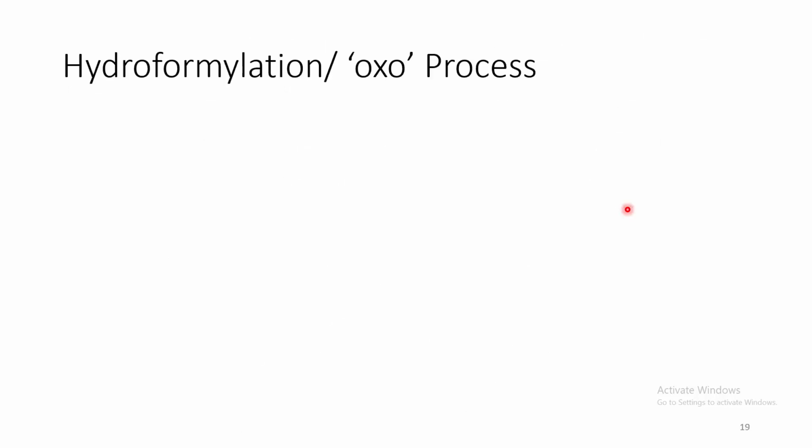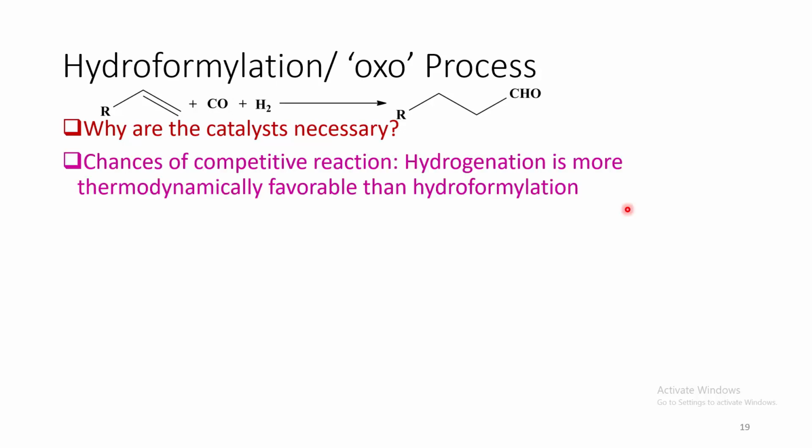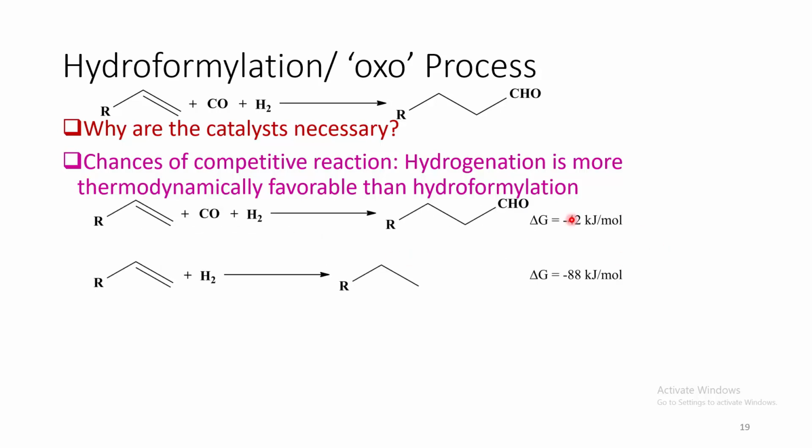Now we move towards the next section about the hydroformylation reaction, which is also known as the OXO process. The reaction can be written like this. But the first question that comes is, why is the catalyst necessary? Because there is a chance of a competitive reaction. Hydrogenation is more thermodynamically favorable than hydroformylation. If we compare the free energy change, we can see hydrogenation gives a more negative free energy change. So, in order to preferentially drive hydroformylation, the catalyst is very necessary.